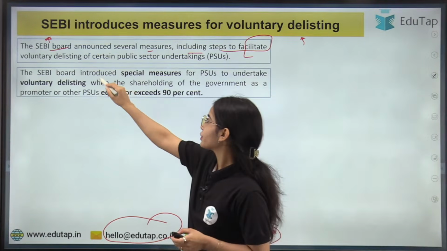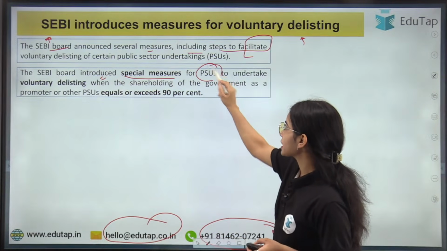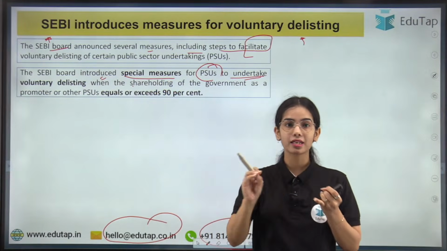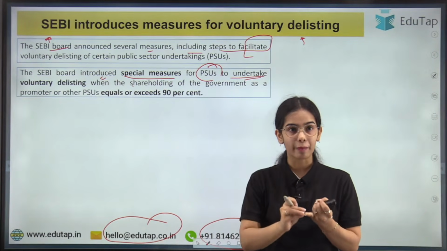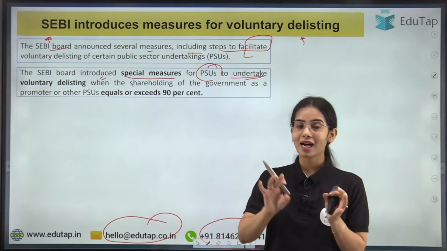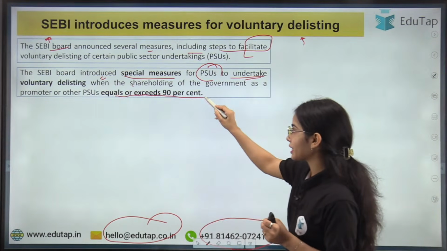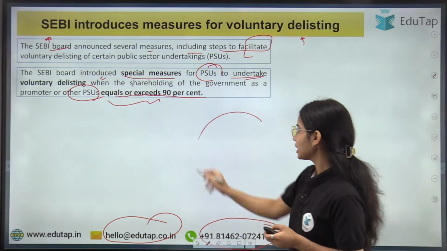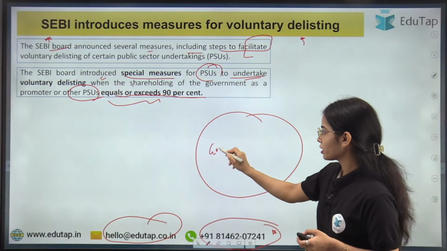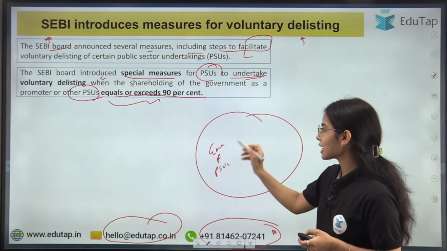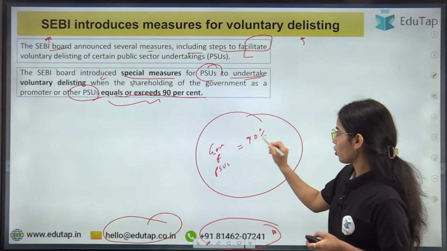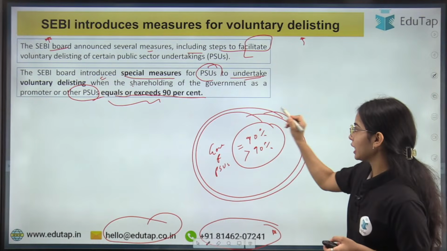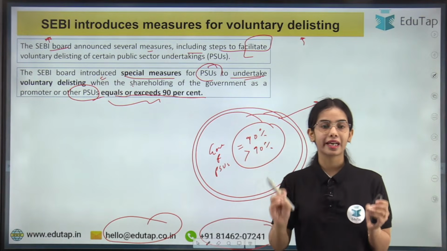So the Sebi board introduced special measures for public sector undertakings to undertake voluntary delisting. Now the particular criteria are there, that voluntary delisting can happen when the shareholding of the government as a promoter equals or exceeds 90% along with other public sector undertakings they have. So when the government and the other public sector undertakings have equal to 90% or more than 90% of the shareholding of this public sector undertaking, then the public sector undertaking can have voluntary delisting.